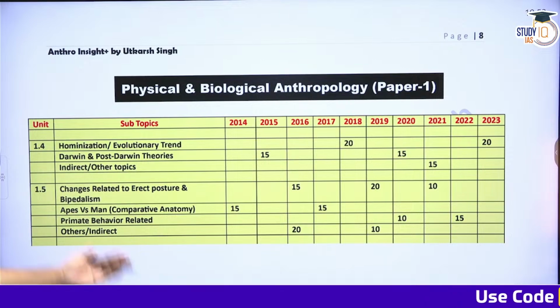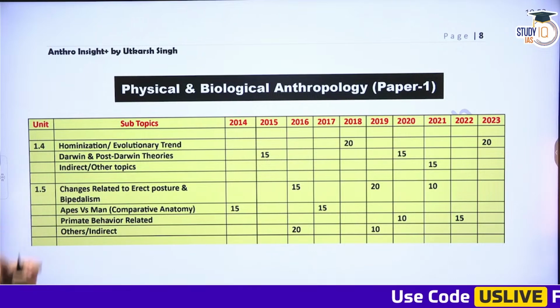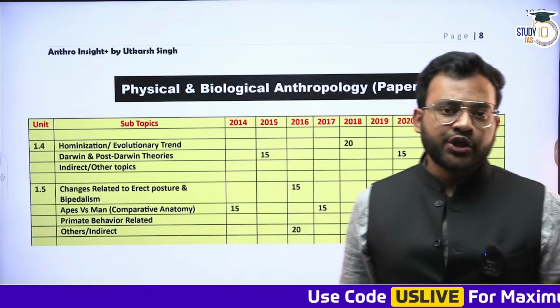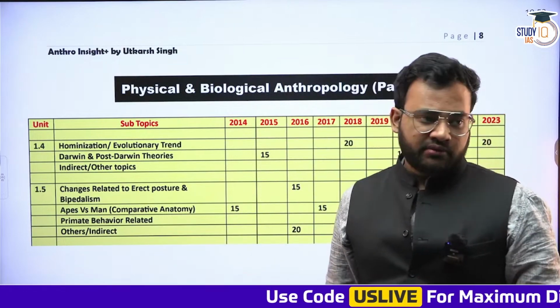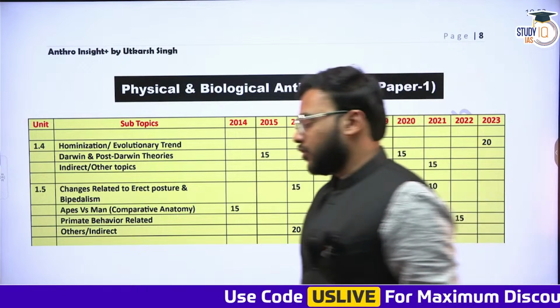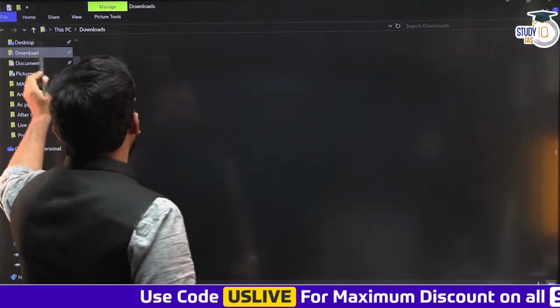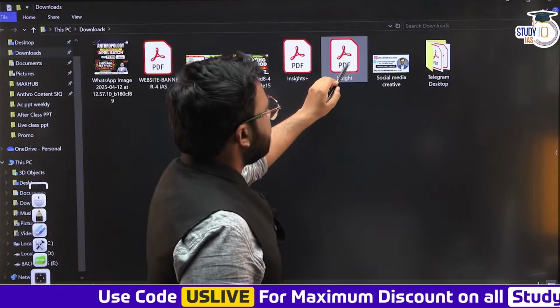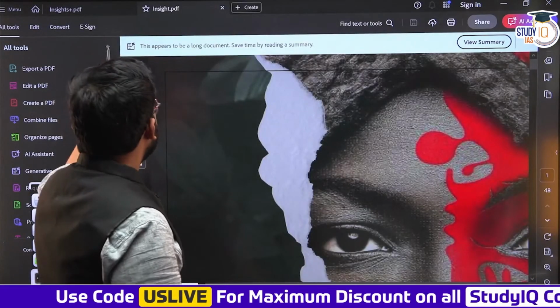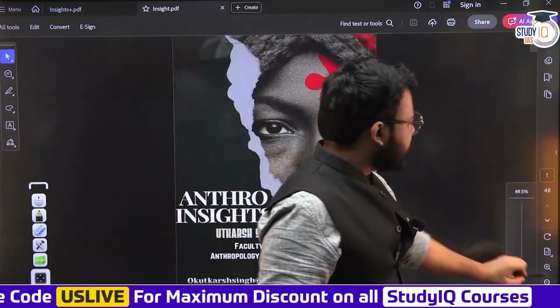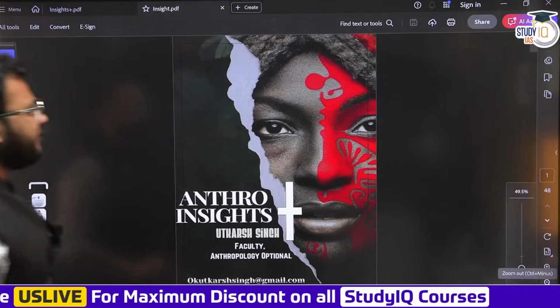All right. So there are 4 to 5 topics which are being asked from this particular unit, and there is at least one question every year from this particular unit, paper 1, unit 1.5, that is primatology, and we are going to discuss that topic. We will be trying to do that more often from now onwards on our YouTube lecture series. If you are not able to locate it, we have already prepared this document for you, and it is quite a comprehensive document. All the sections, all the units are very well arranged.